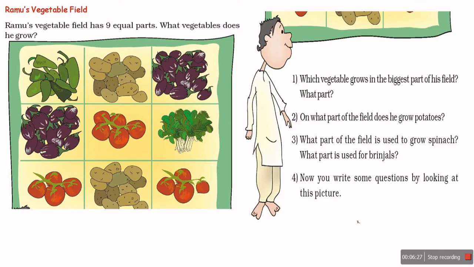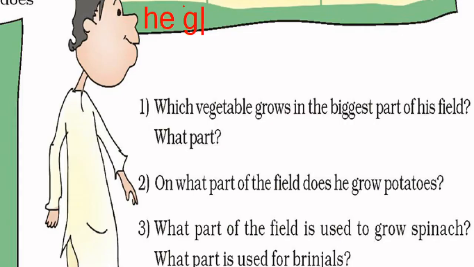Okay. So he grows spinach in 1 part out of total 9 parts. And the next question of this, what part is used for brinjal?